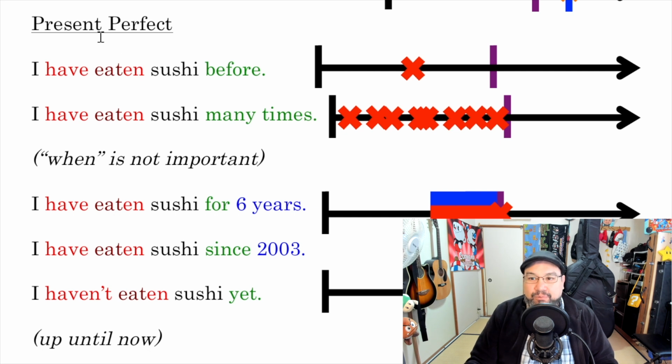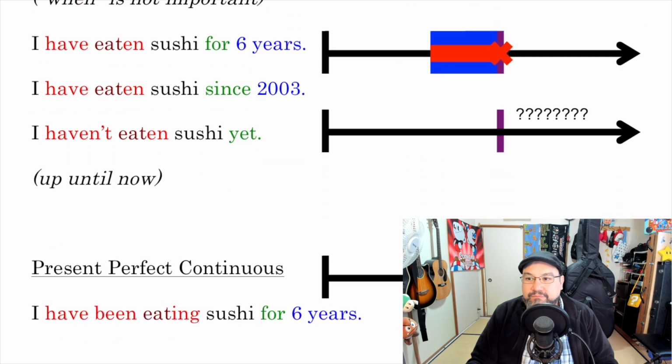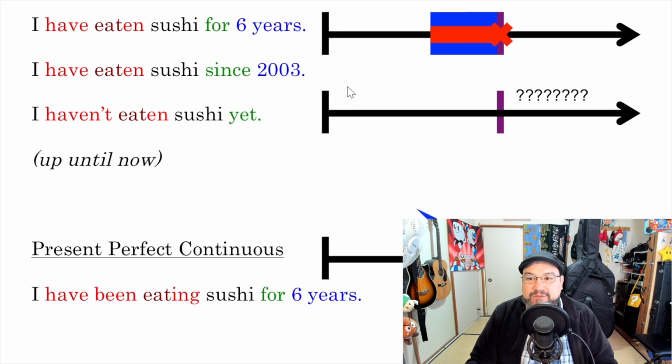Now, why is it called the present perfect? I'll explain soon. Another way of using the present perfect is like this. I have eaten sushi for 6 years. So you started something 6 years ago. It's still happening and not finished, but you're not doing it now. So kind of finished. Okay.